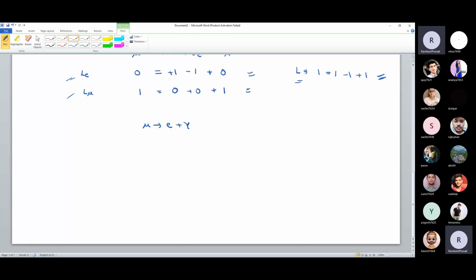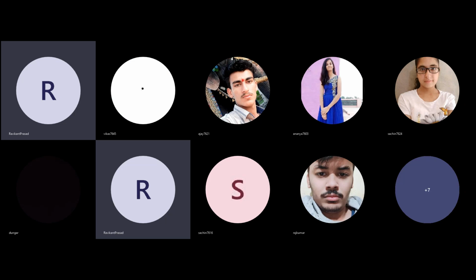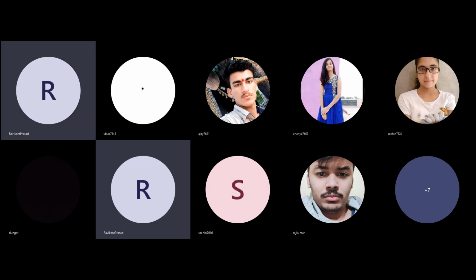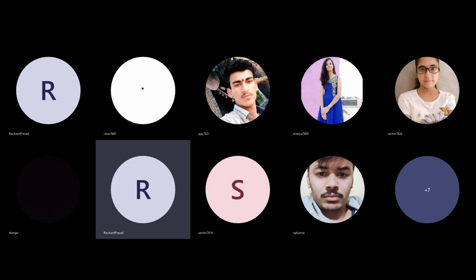Okay. So I will use another file because we have to calculate this one also. We have to learn how to calculate the isospin. ठीक है, तो एक और मुझे word file share करने दो, and in that I will discuss the isospin. So lepton and baryon is clear to you? Is it clear to you? Yes, sir.